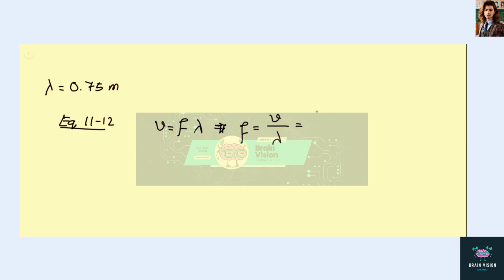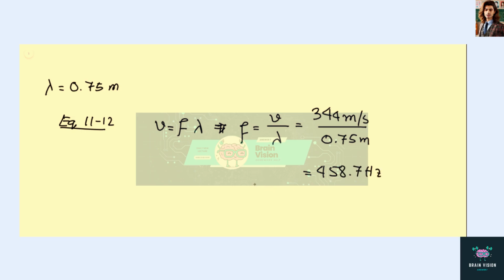So speed of the wave is 344 meter per second because it's a sound wave in our case. Then we divide that by the wavelength 0.75 meter, which is 458.7 hertz.